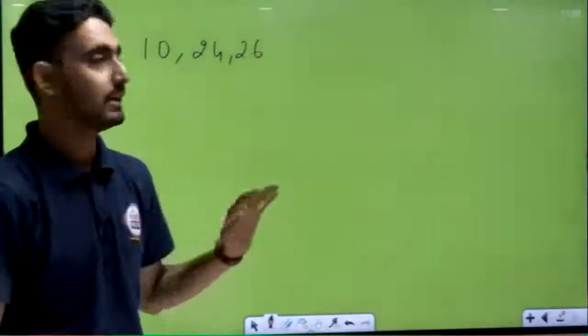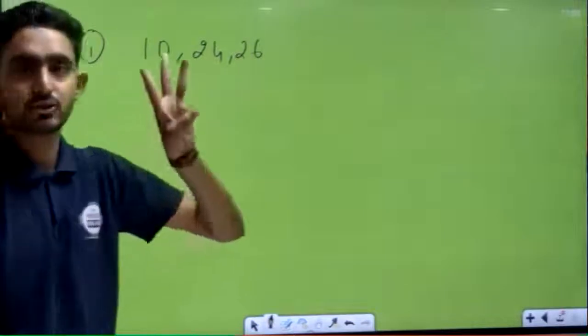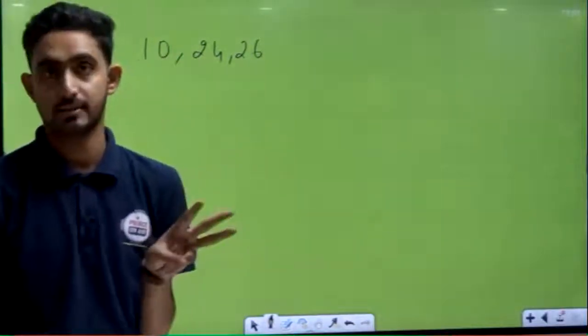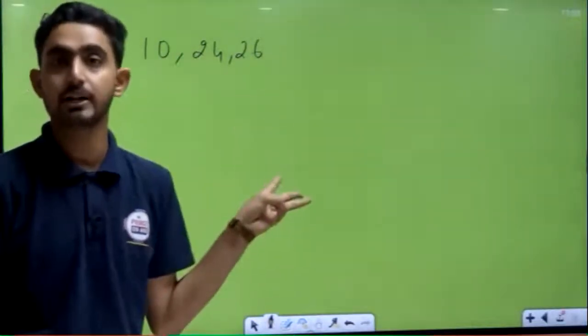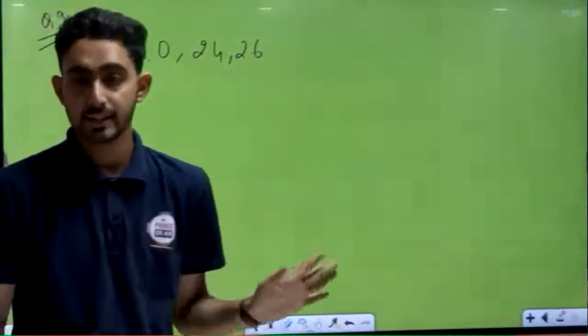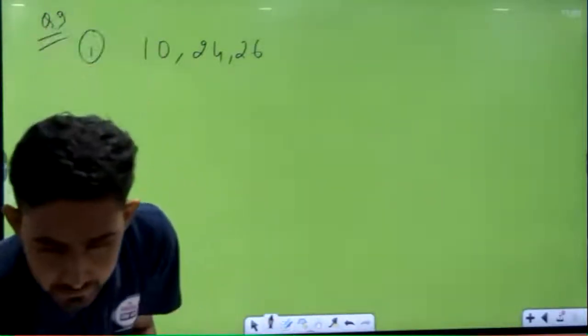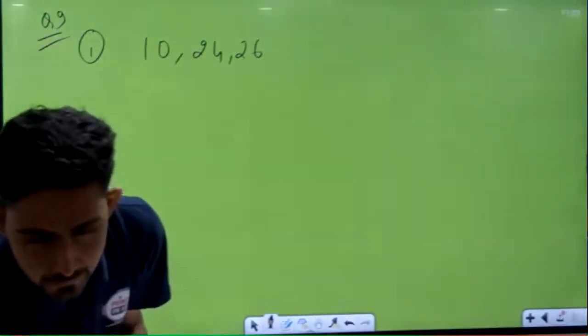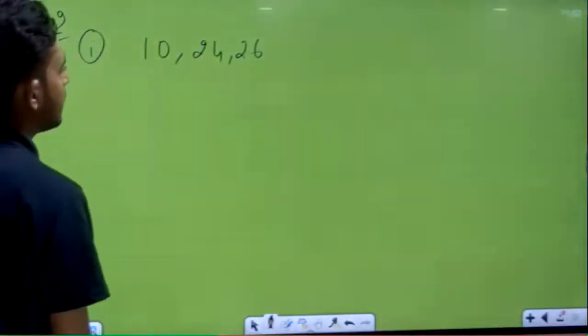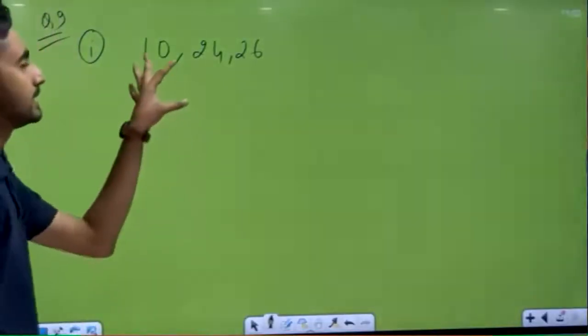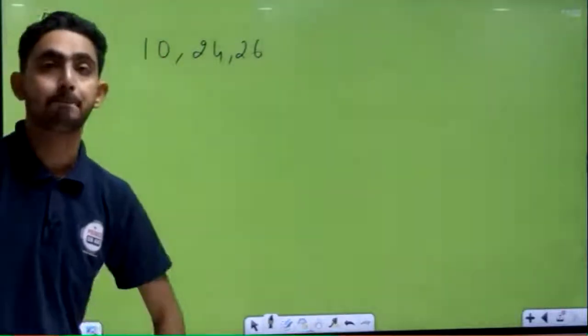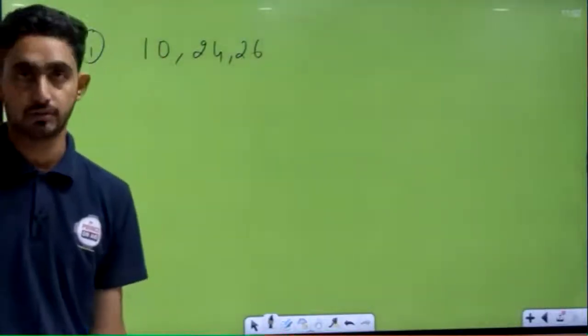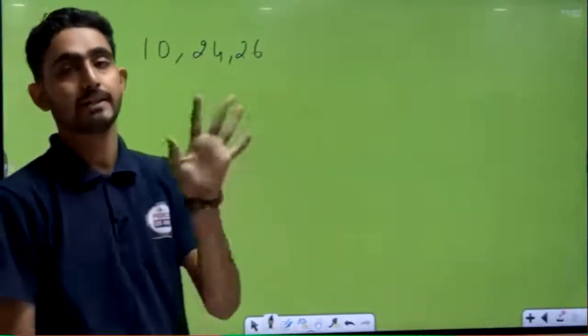Just wait. 1, 2, 3. Are these three numbers, these three members, a Pythagorean triplet or not? ये हमें check करना है. Yes or no? Just wait. See here now. We will check whether these three numbers are a Pythagorean triplet or not.